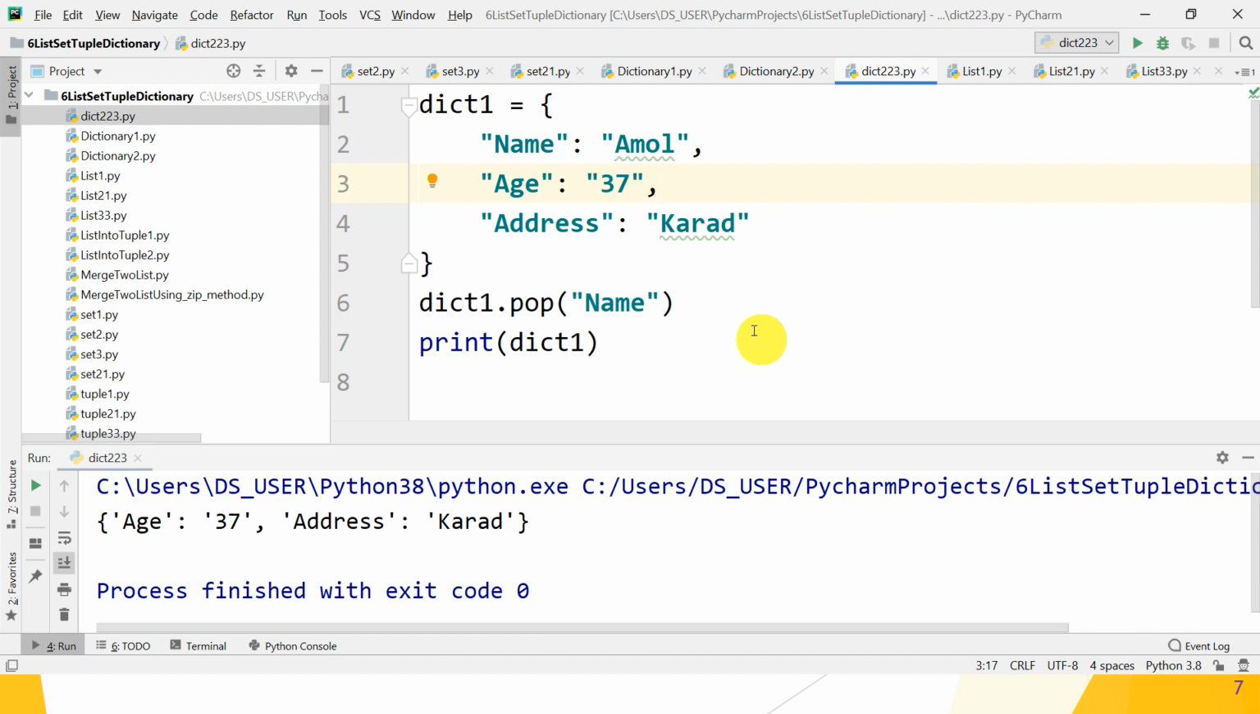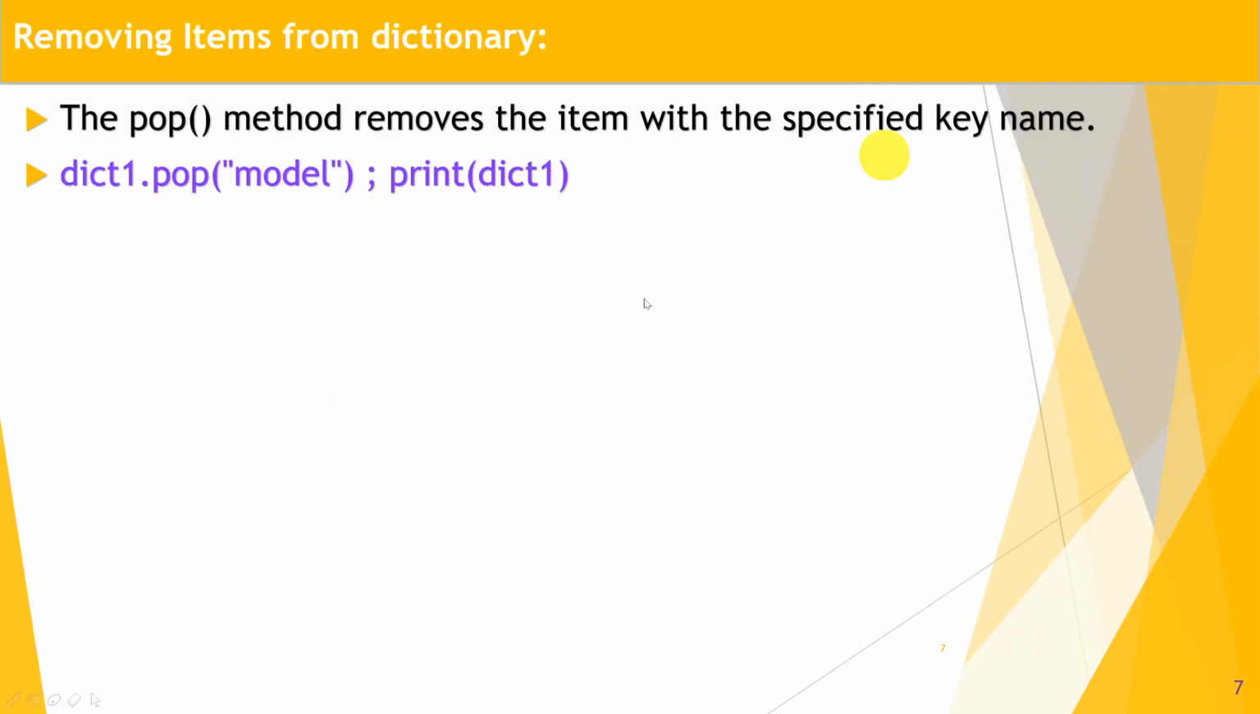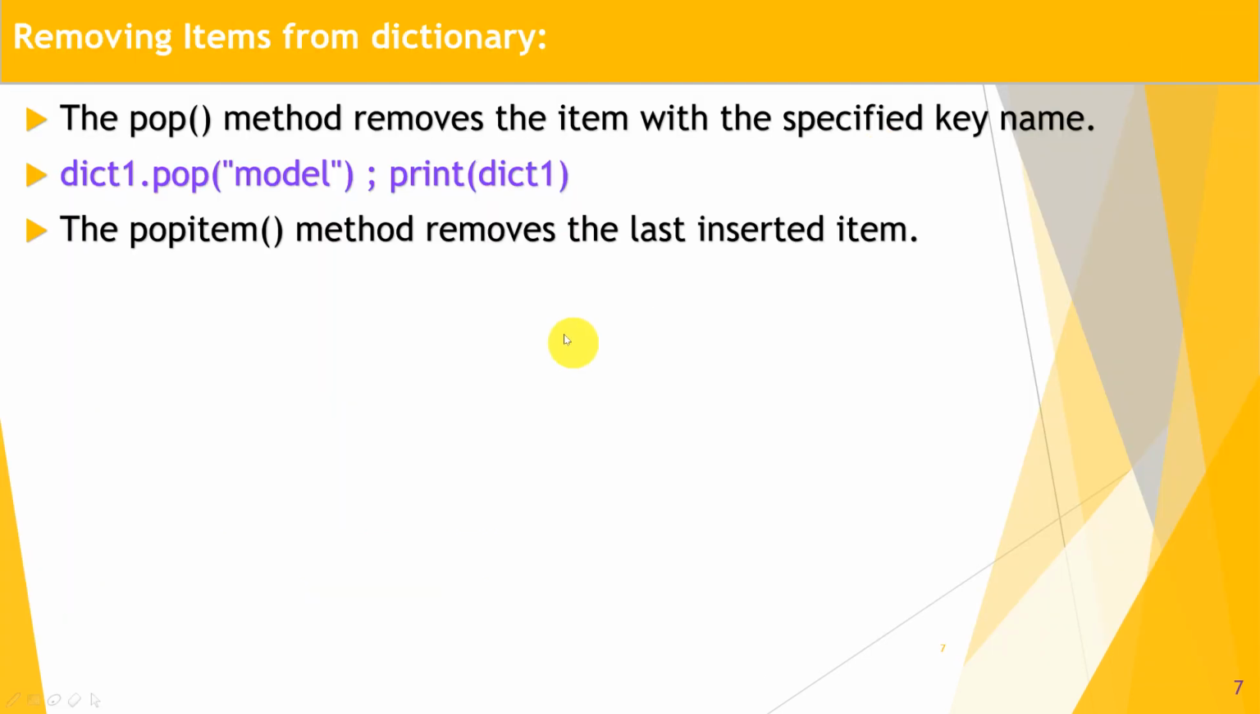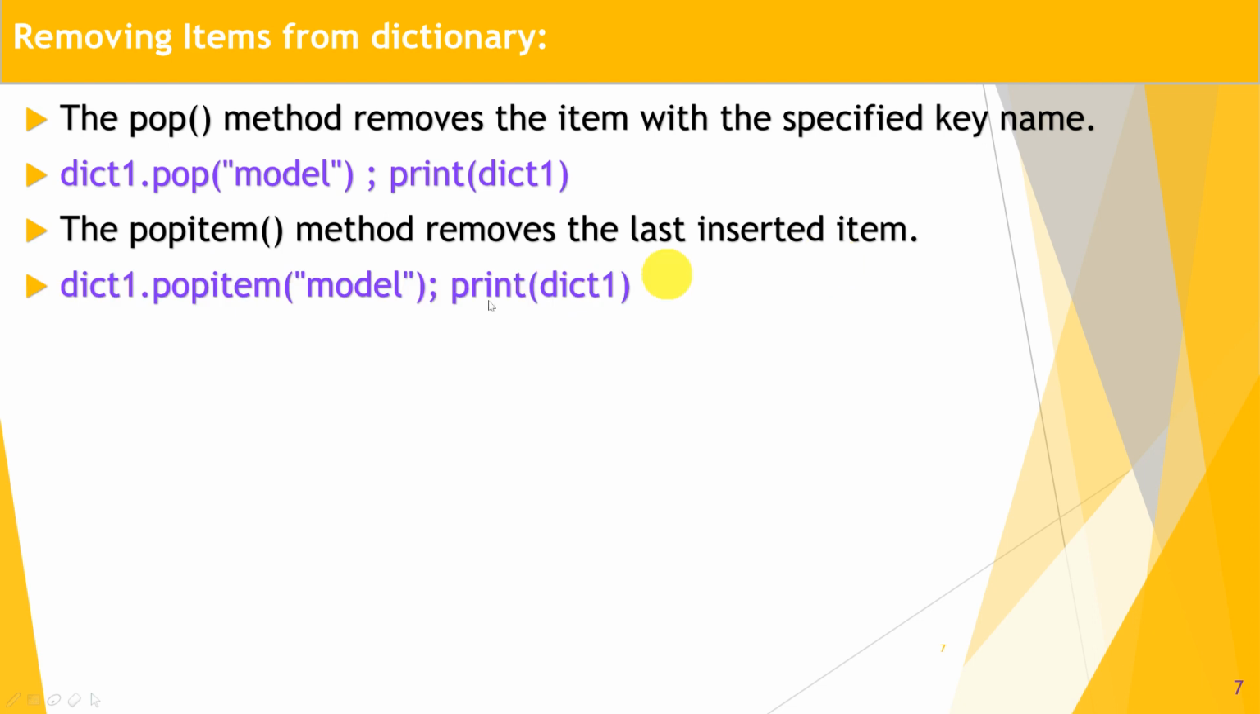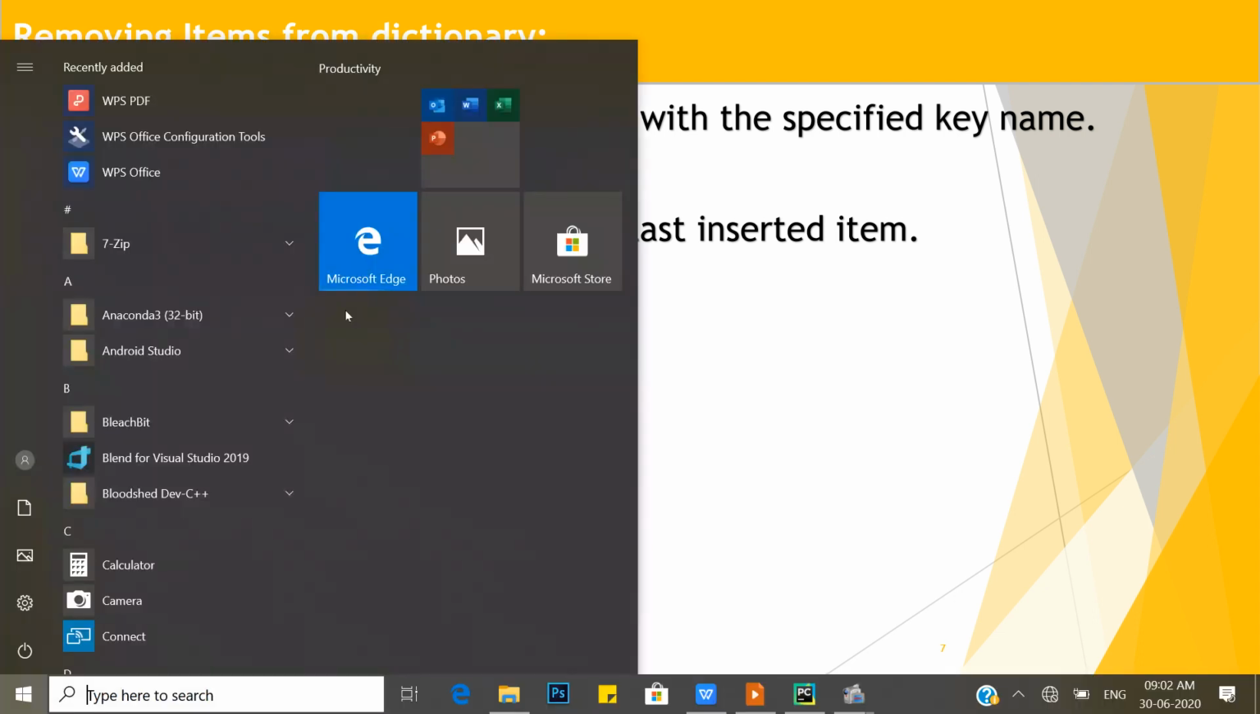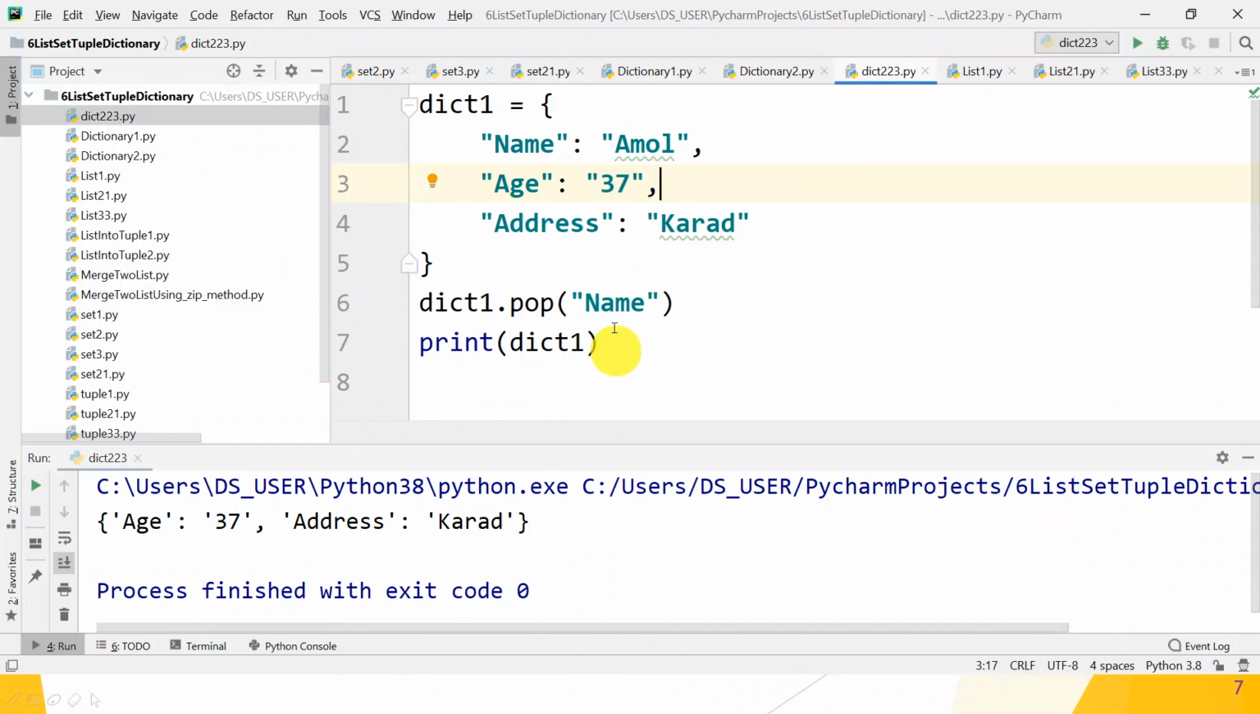Yes. So let's move to the next way to delete an item from the dictionary. Another way is the popitem method. It removes the last inserted item from your dictionary. dict1.popitem() and print the dictionary. Okay, some mistake must be there. So let's check whether it works or not.